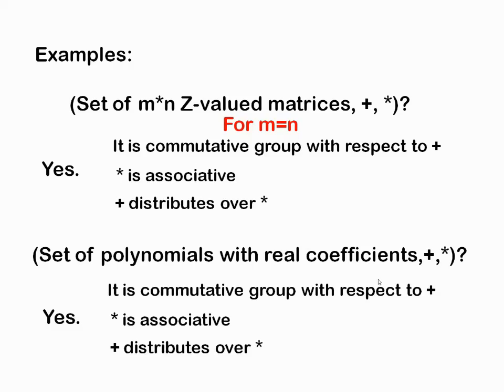Whenever you are given a polynomial equation, you can convert it to a matrix. For example, you have x cube plus x plus 1. You can make it a matrix.